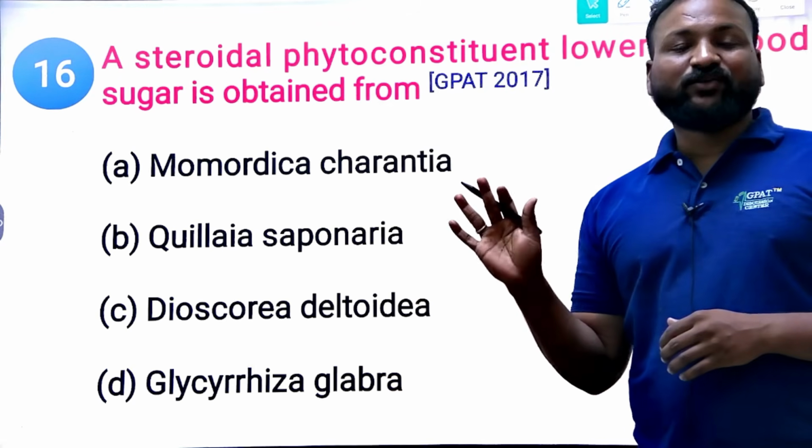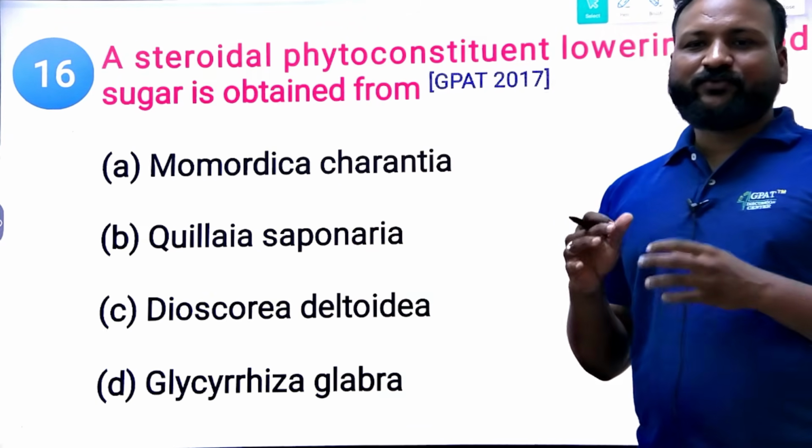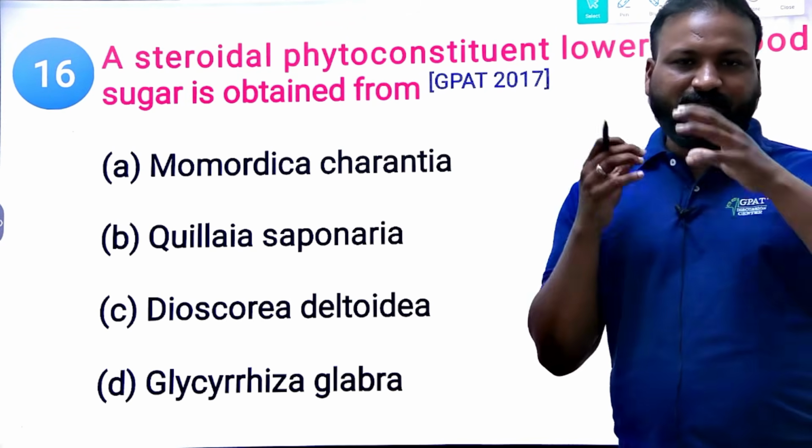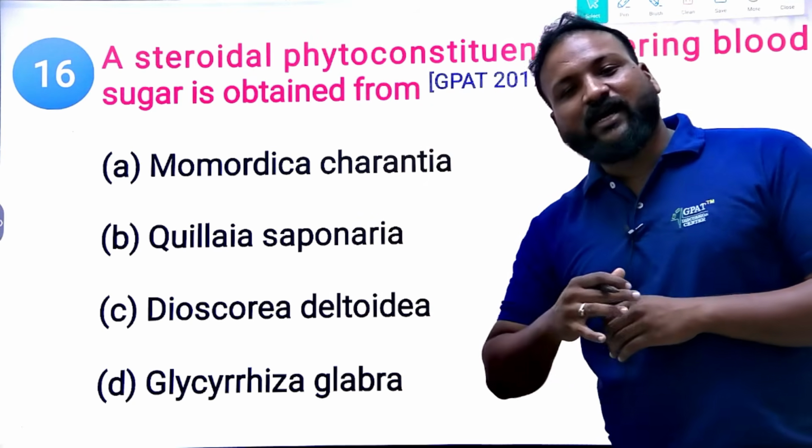Next question. A steroidal phytoconstituent that lowers blood sugar is obtained from, GPAT 2017 question. In general, we know that, right? We know which is a bitter vegetable. I gave you a hint.